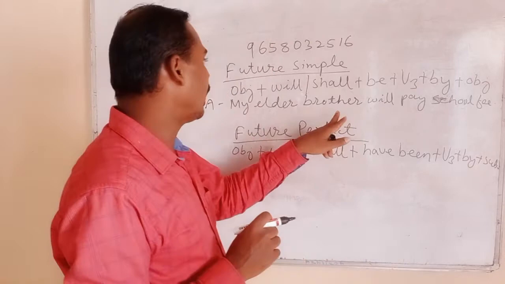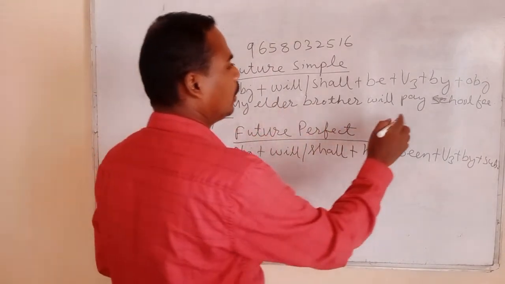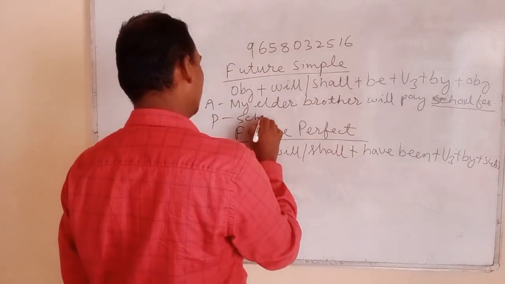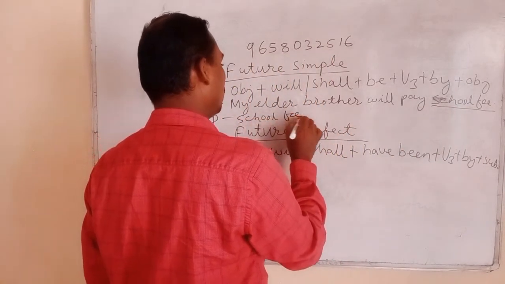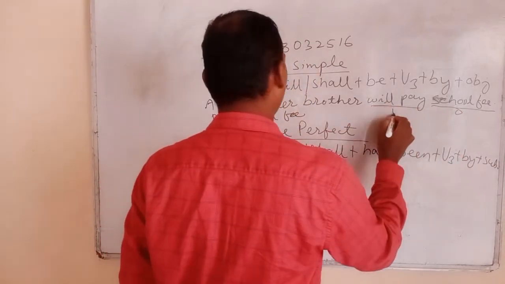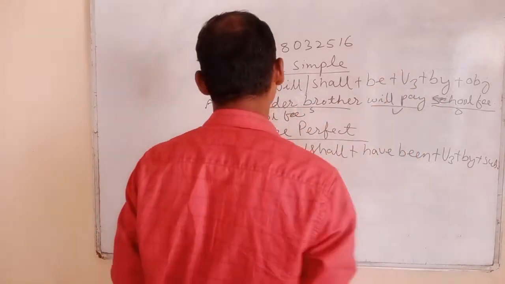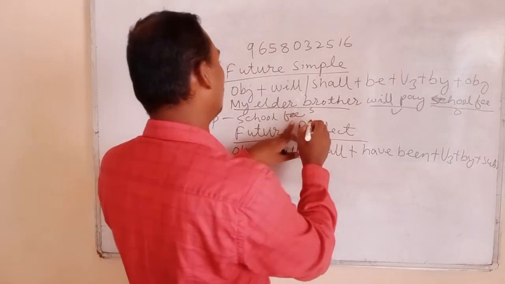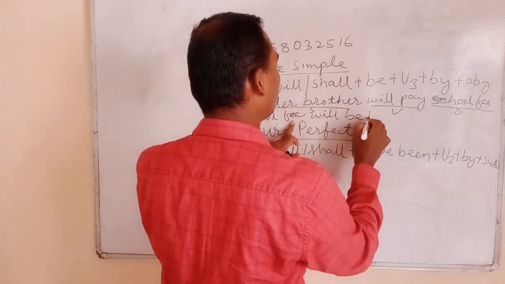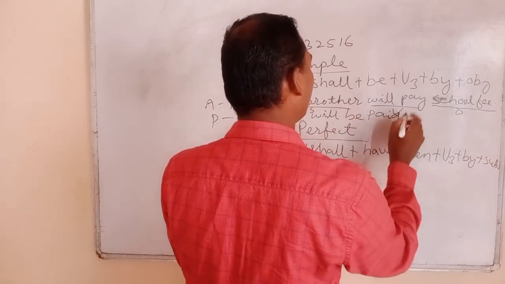So, how to convert into the passive structure? Here, school fee is the object, this is the verb and this is the subject. SVO. So school fee, then you have to write will be plus third form of the verb, paid.